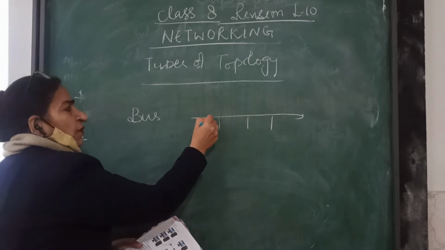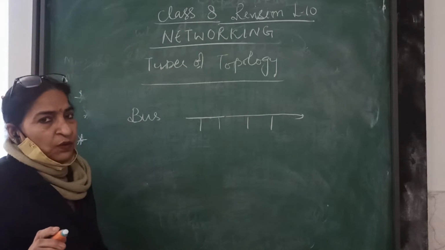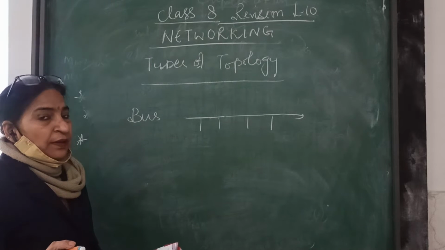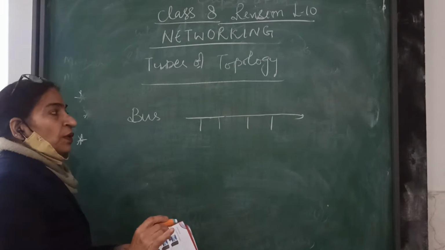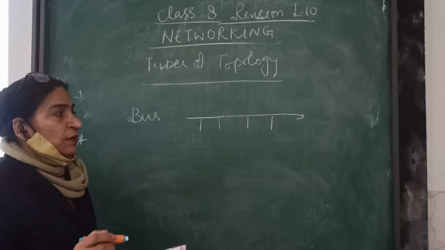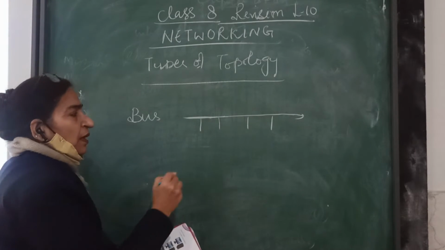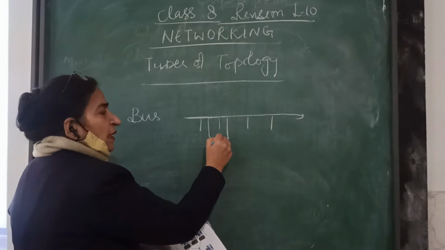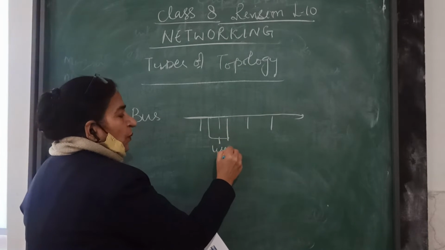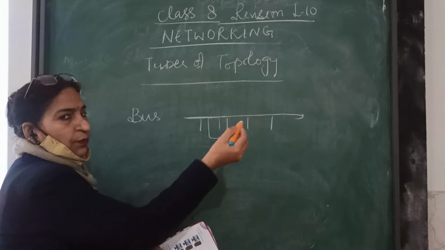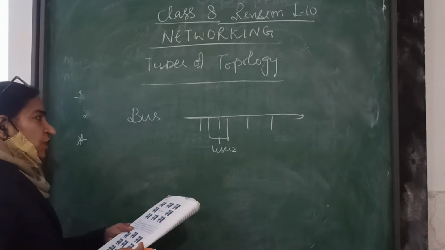What is the drawback? If this main wire is not working, all other computers stop working. Okay? It is good to go with the bus topology, but if the main wire is not working, the other computers stop. If one of the computers is not working, suppose user number 2's computer is not working, no problem. Other computers keep working with each other.